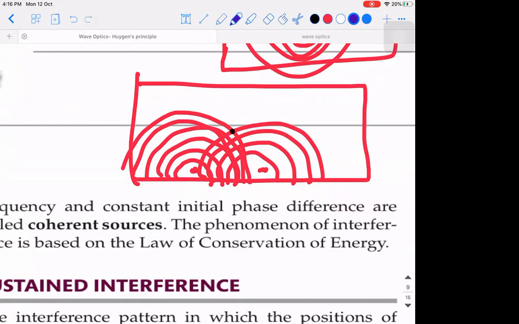Yes, very important point, sir. I can only show it like this. So they are meeting in real time. There are certain spots where they are not meeting at all.